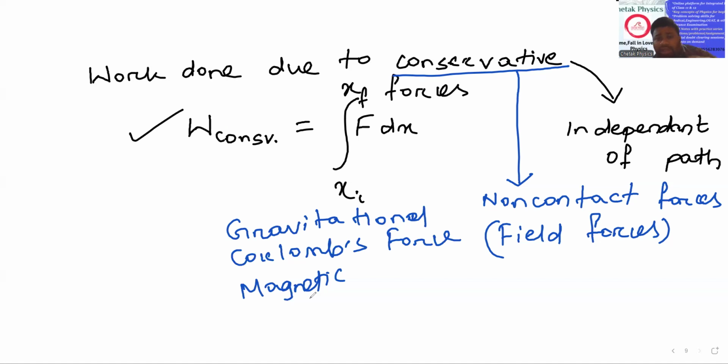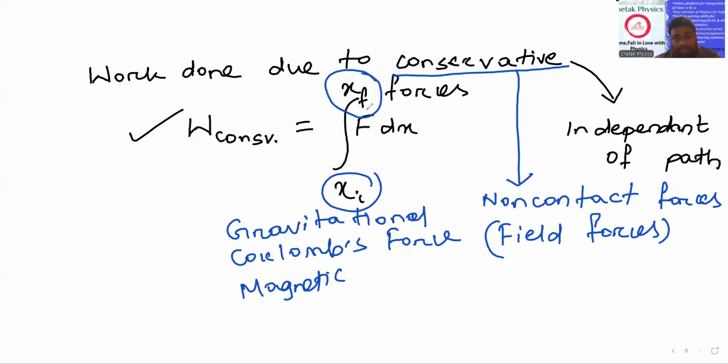Within an electric field, we can experience Coulomb's force. Within a magnetic field, we can experience magnetic force. So remember only one trick: all the field forces, all the non-contact forces are conservative in nature. And work done due to these forces is independent of path. It is only dependent on the initial and final point.